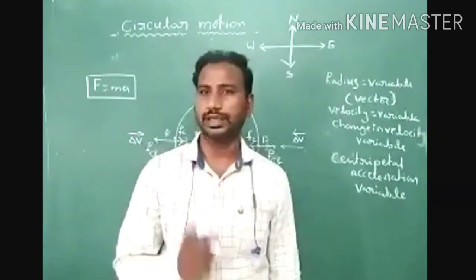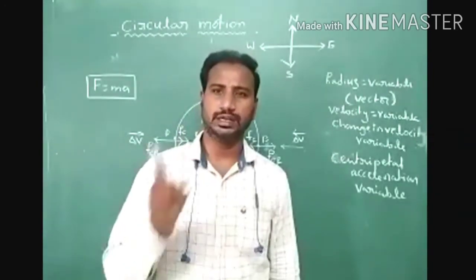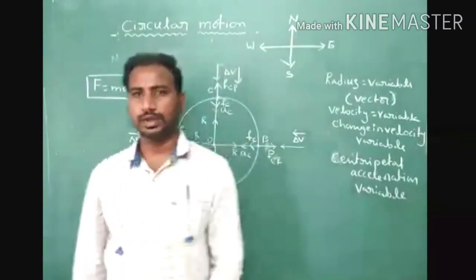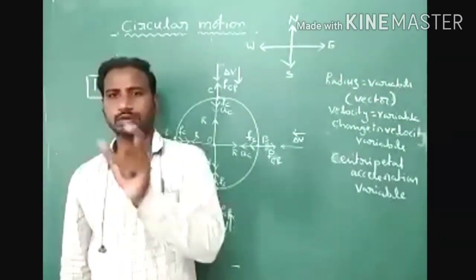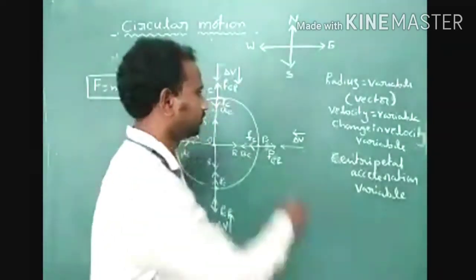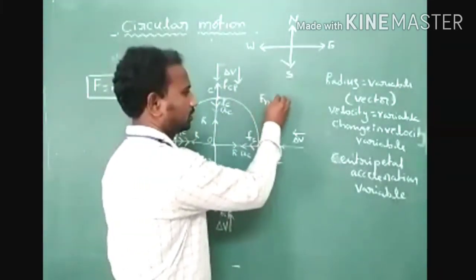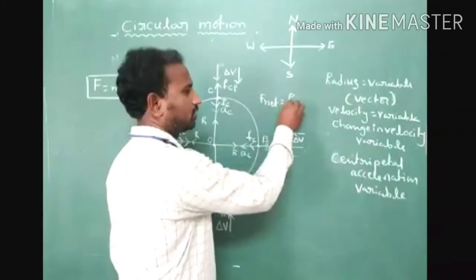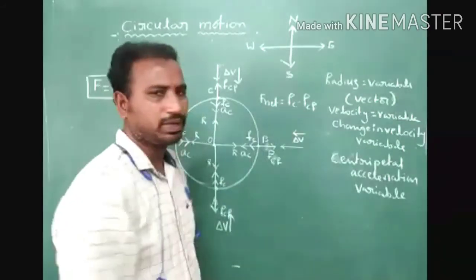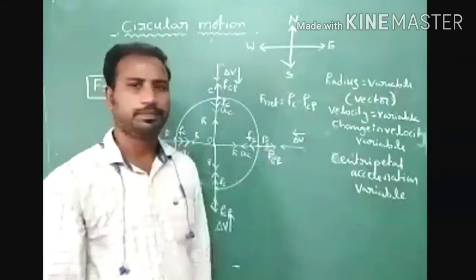Because of that, the body is moving with a constant speed in a circular path. Don't forget this point. The net force formula: Fnet is equal to Fc minus Fcf, centripetal force minus centrifugal force.